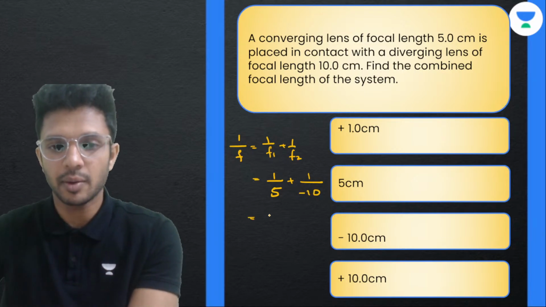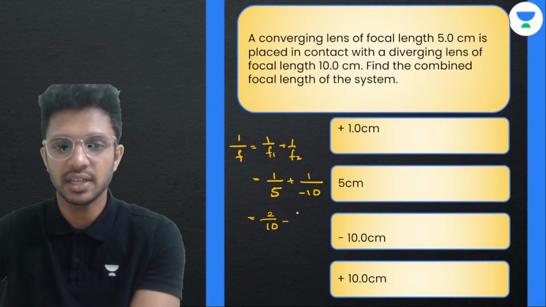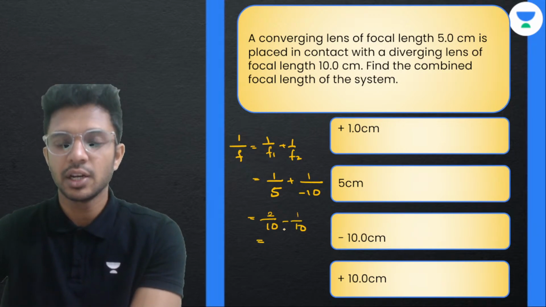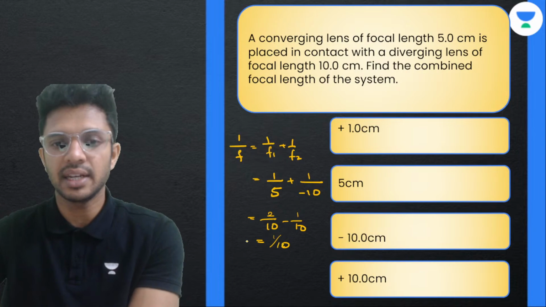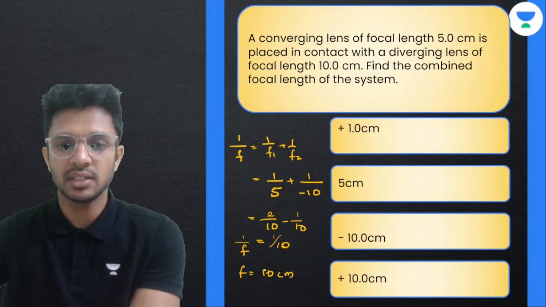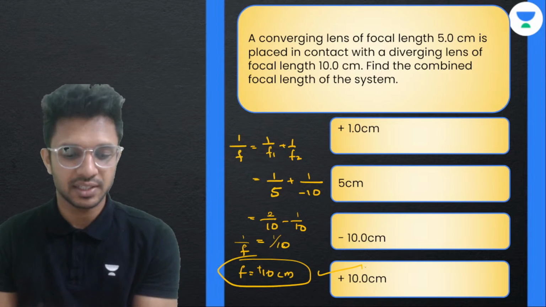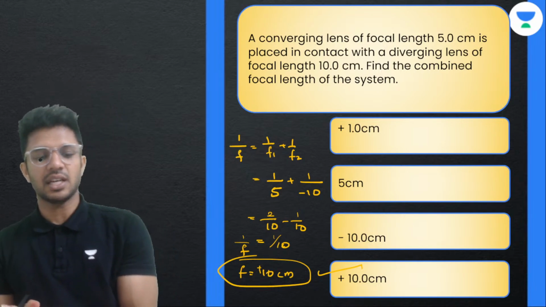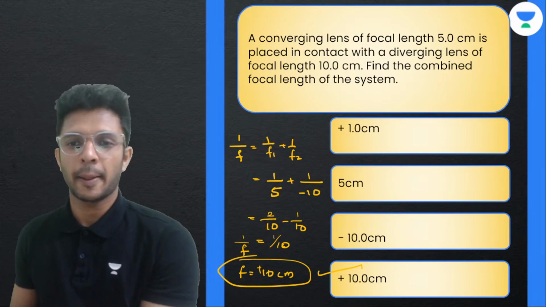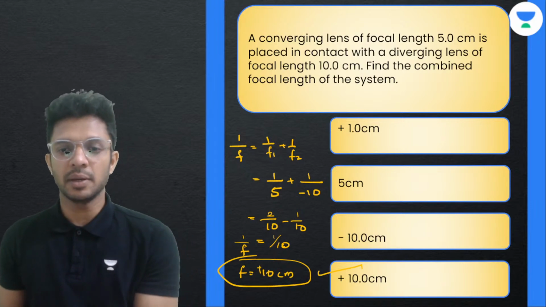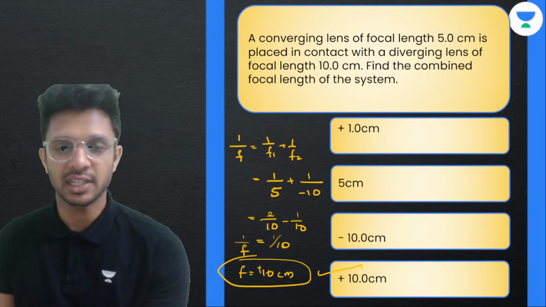So 1 by 5, I'm going to write it as 2 by 10 for easy calculation, minus 1 by 10. 2 minus 1 is 1 by 10, that is equal to 1 by f, and so f is equal to 10 centimeters. Obviously it's plus. Option D it is. Yeah, it's not option A, it's option D. Plus 10 centimeters, not 1 centimeters.